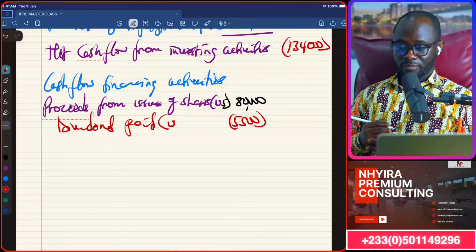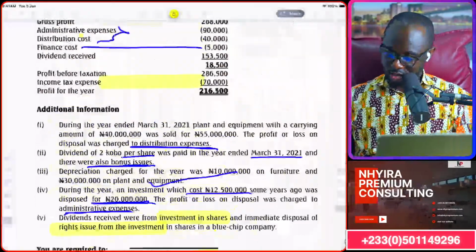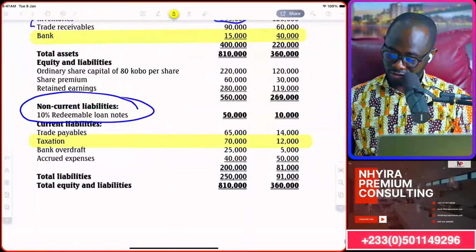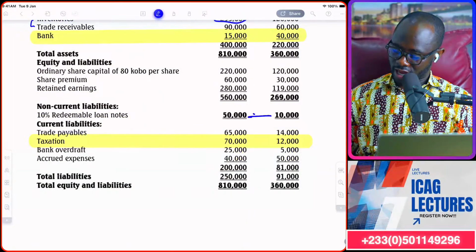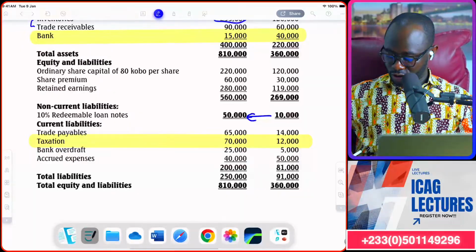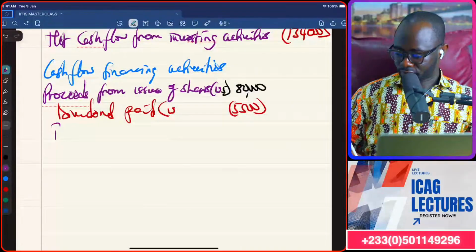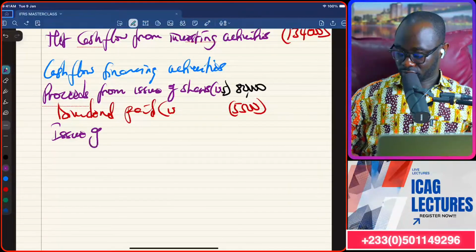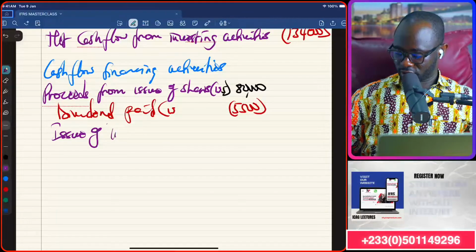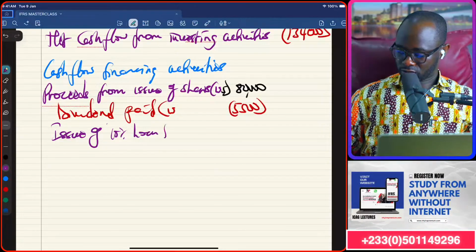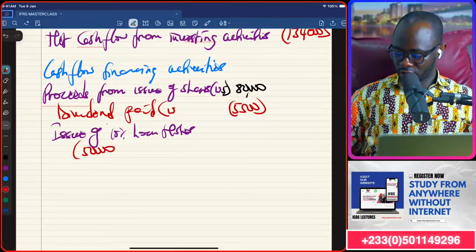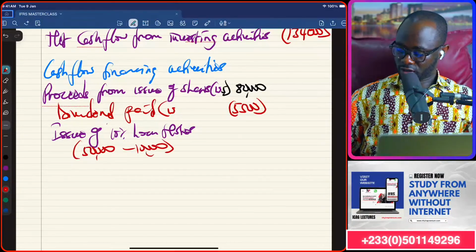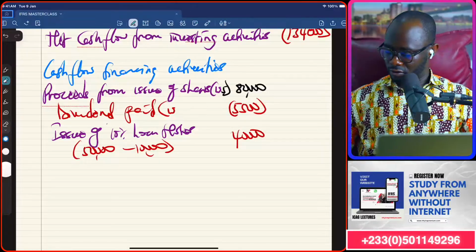Is that all? Then the loan note went up in value. The 10% redeemable loan note, it went up. So there's issue of loan note of 40,000. So issue of 10% loan note. So 50,000 minus 10,000, that's 40,000 inflow.